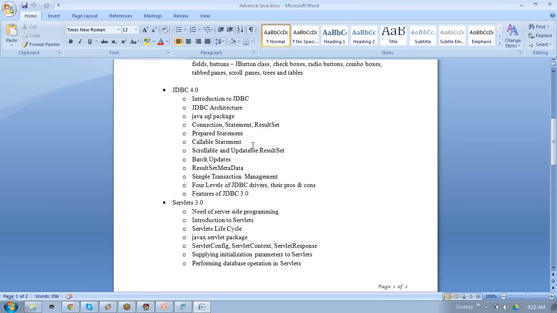But servlets are basically made for servers. Servlets totally depend on servers, and they process different requests from the clients. The clients can request for data, or they can send some data.